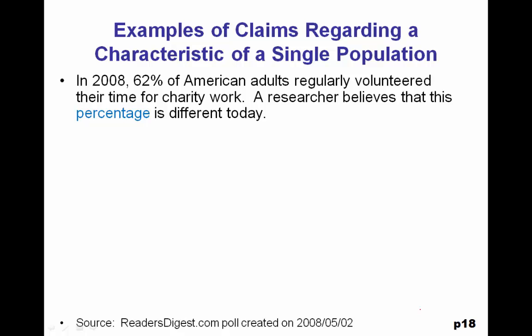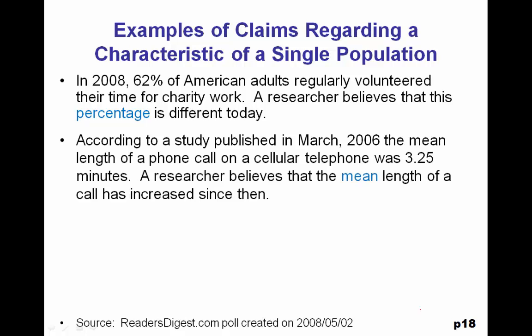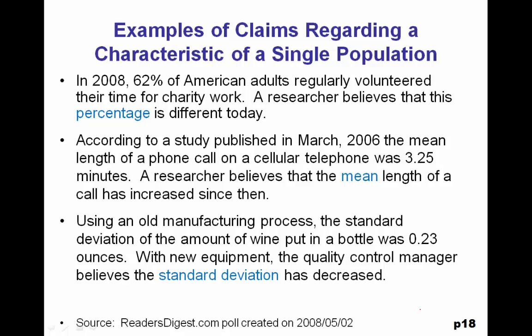In 2008, 62% of American adults regularly volunteered their time for charity work. A researcher believes that this percentage is different today, so the parameter being studied is population proportion or percentage. According to a study published in March 2006, the mean length of a phone call on a cell phone was 3.25 minutes. A researcher believes that the mean length of a call has increased since then. So the mean is the population parameter under study in this case.